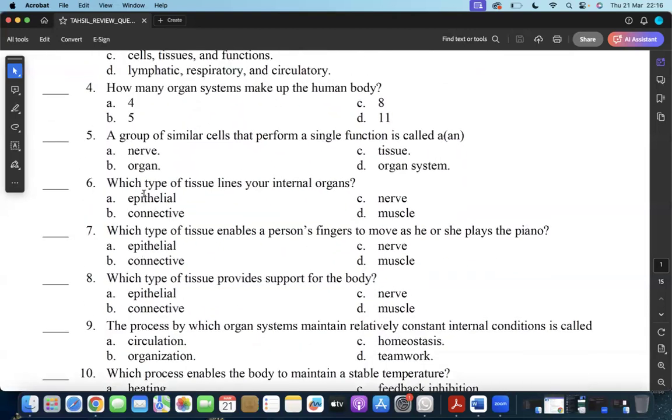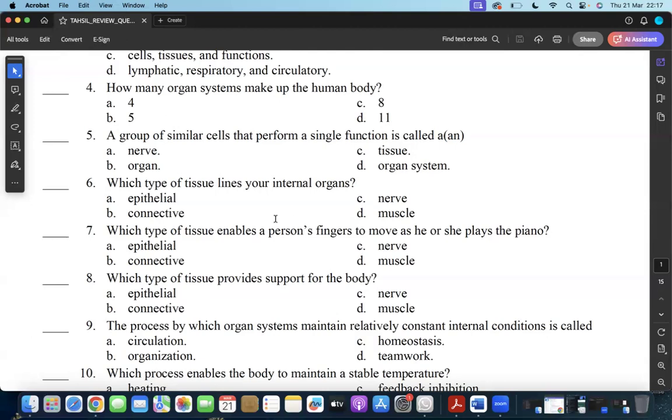Now, question number 4. How many organ systems make up the human body? Sometimes there might be a little bit of discrepancy in this. Some textbooks might say some number, while other textbooks might say another number. But based on the most recent we taught in the class, it is 11. So there are 11 organ systems that make up the human body. So the number is 11, and the answer to question number 4 is D.